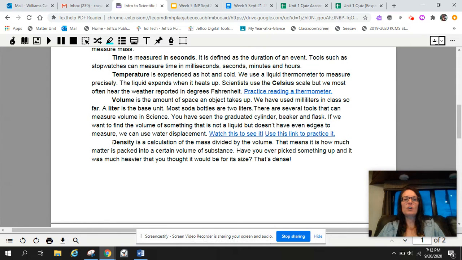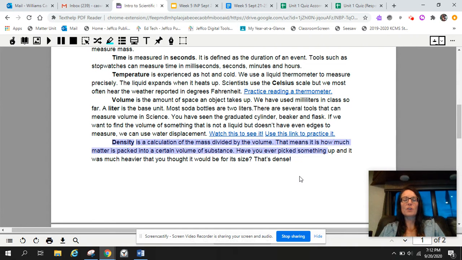And then our last chunk of information here is on density. Density is a calculation of mass divided by the volume. That means it is how much matter is packed into a certain volume of a substance. Have you ever picked up something and it was much heavier than you thought it was for its size? Picture something small but heavy. We might think that is how you might think of the word dense, heavy density.